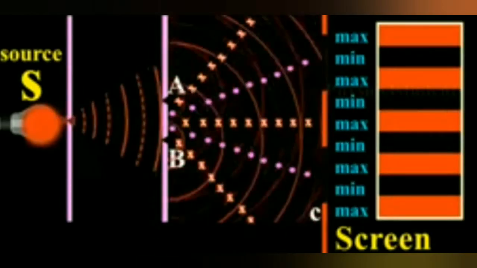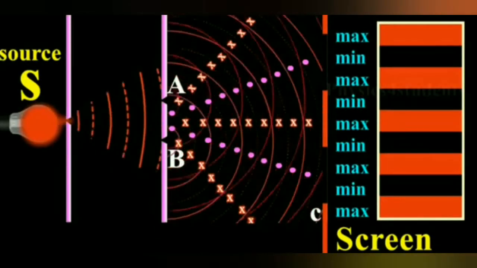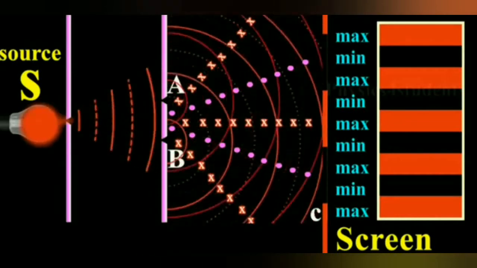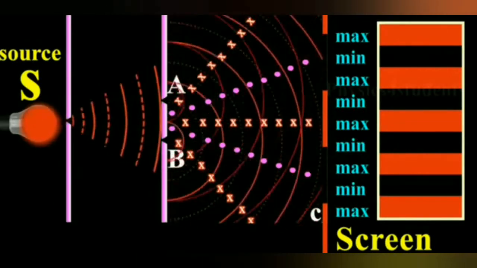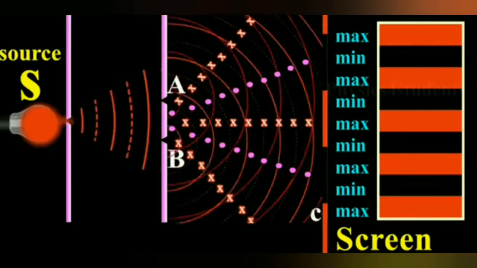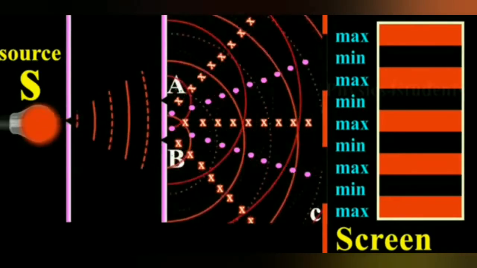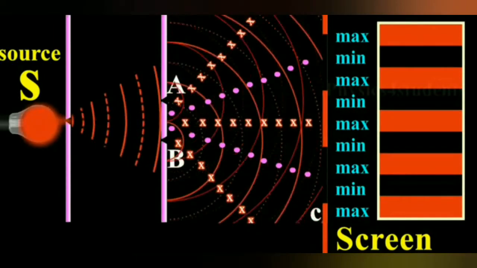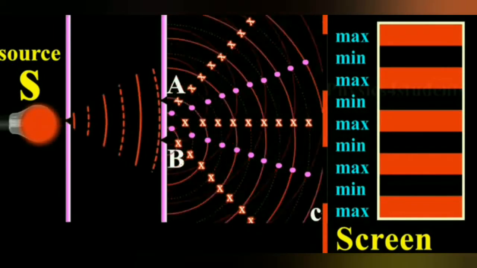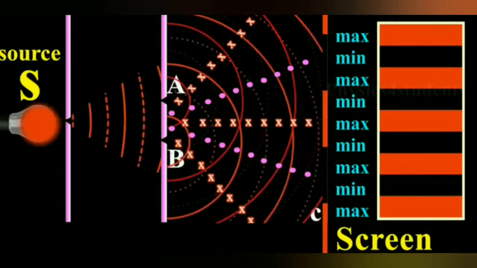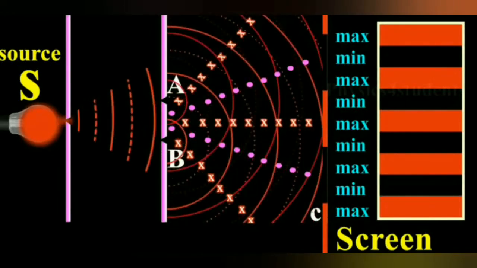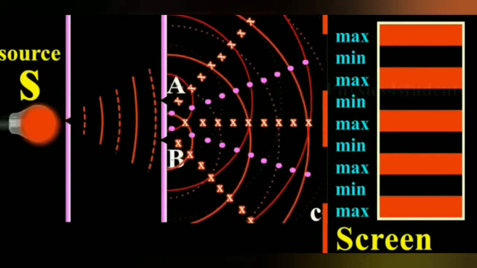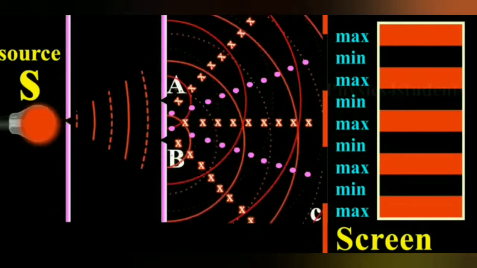Alternate dark and bright bands were obtained on a screen placed at a certain distance from the plane of the slits A and B. As per Huygens' principle, slit S sends wavefronts in all directions, and the slits A and B become the source of secondary wavelets, which are in phase and of the same frequency when they reach point O on the screen, and hence at the center of the screen, the intensity of the light is maximum.